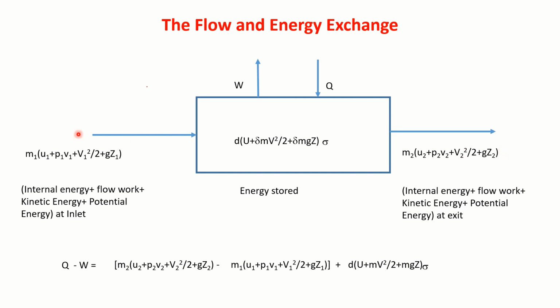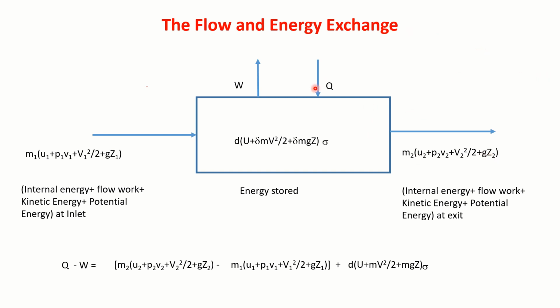So the energy entering into the system is the mass of fluid that is entering, along with the specific values: specific internal energy, flow work, its kinetic energy, its potential energy. This is what is entering. Some part of the mass is leaving the system, along with that it carries away internal energy, flow work, its kinetic energy, its potential energy.